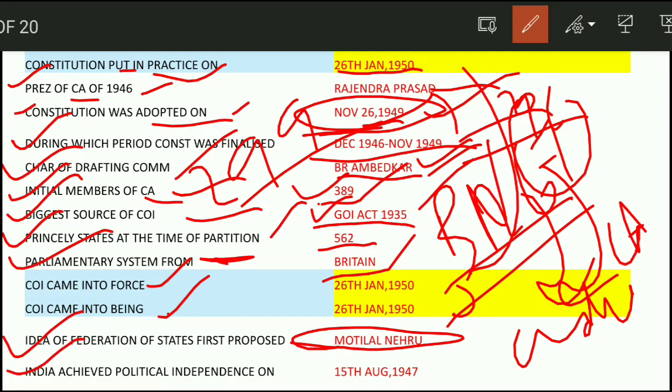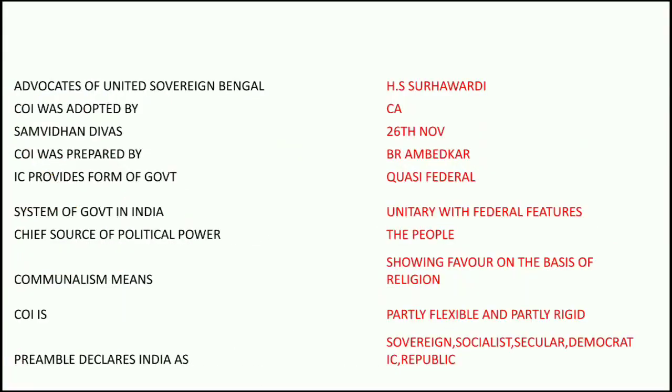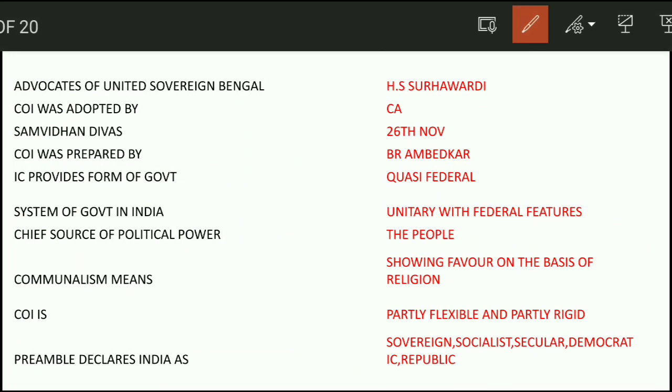Next question: India achieved political independence on. Our Independence Day was 15 August 1947. Next question: advocate of United Sovereign Bengal. Who was the advocate? He was H.S. Suhrawardy, a Muslim League leader and also the last PM of Bengal. He announced the United Bengal Plan on 27th April 1947.